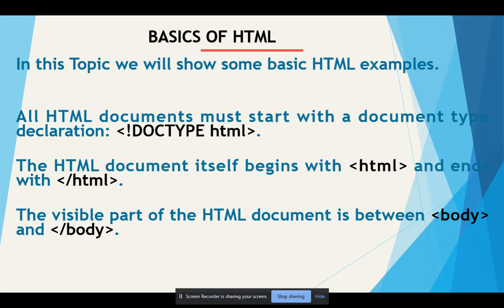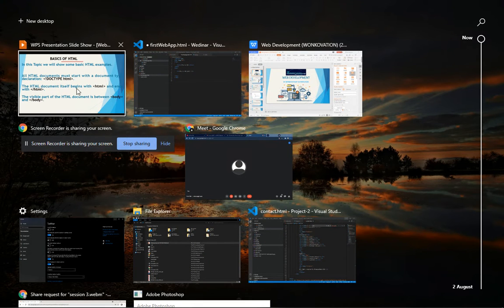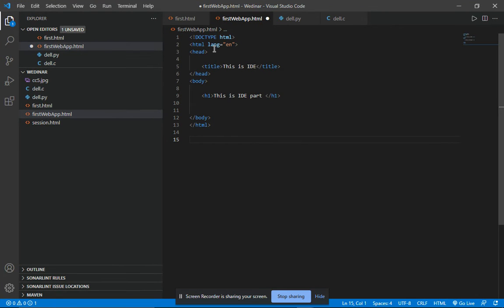So now let's move to another topic: an HTML document begins with HTML and ends with HTML. Here our HTML document code starts. Whenever you create a web page, you need to write this tag, which is the underscore HTML shortcut, the Visual Studio Code function that I showed in the previous session. Just clear this, it shows some warning, because today we will use HTML files.